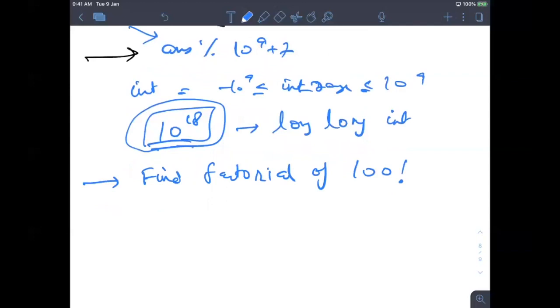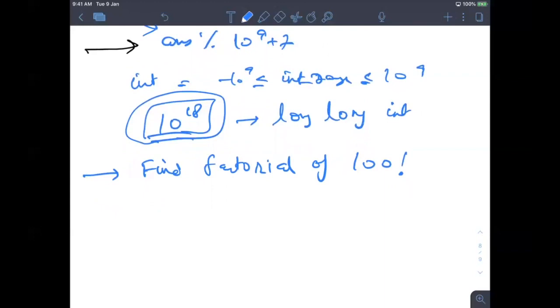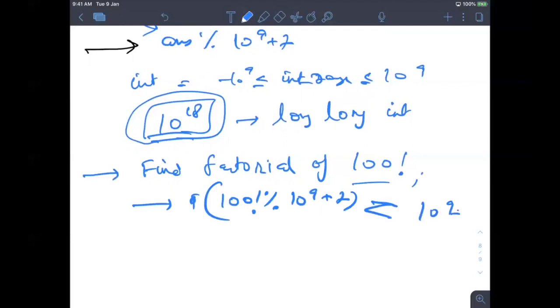You might be able to solve it using a string, but let's say I am your teacher and I'm giving you this question. I will say don't print this, but print 100 factorial mod 10 to the 9 plus 7. Now this will definitely be less than 10 to the 9 plus 7, because whenever I do n mod x, the result can be from 0 to x minus 1.